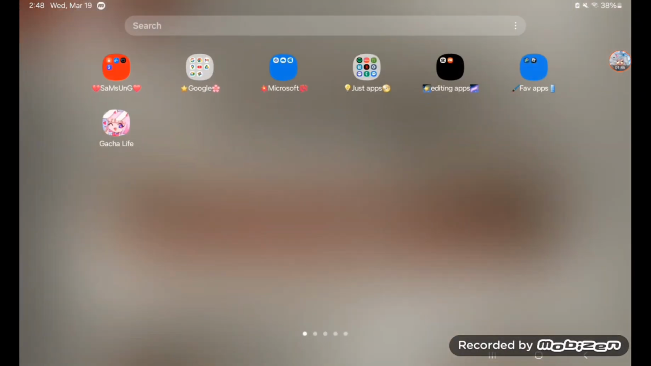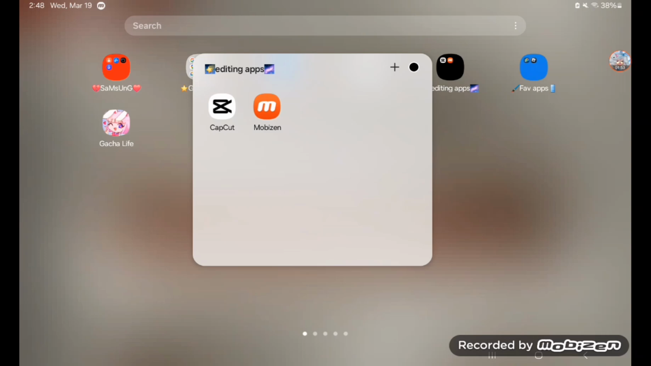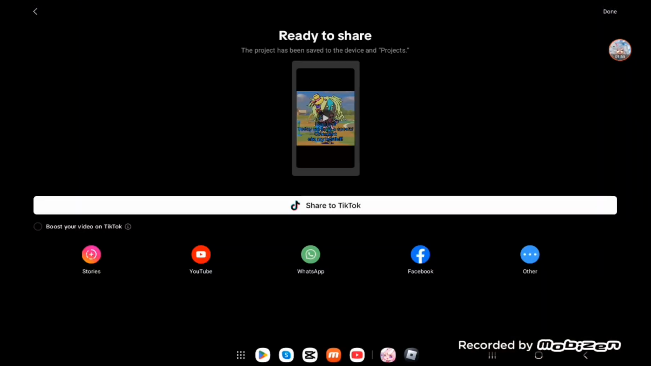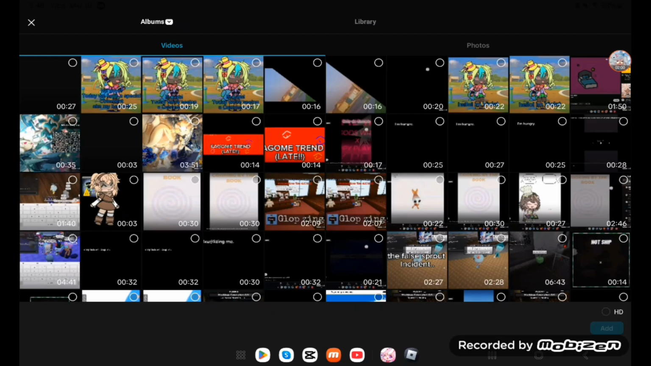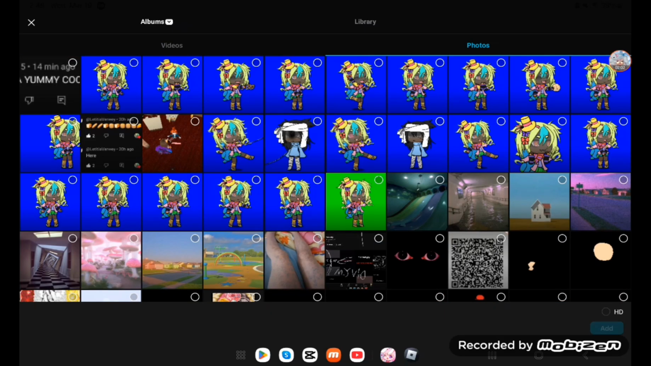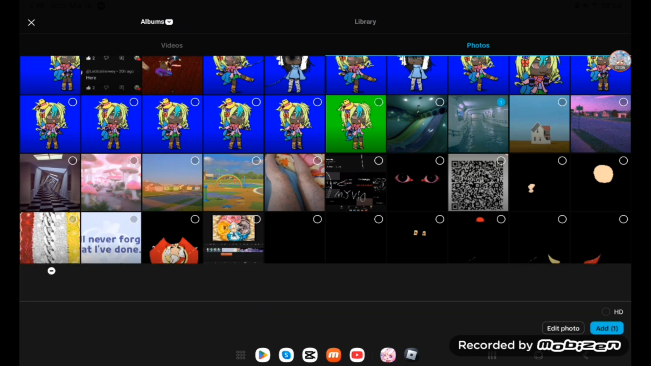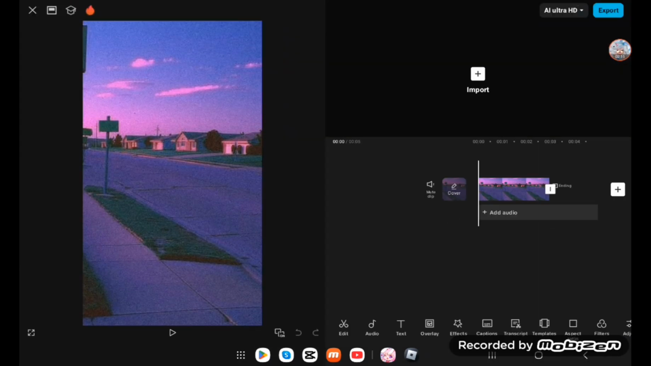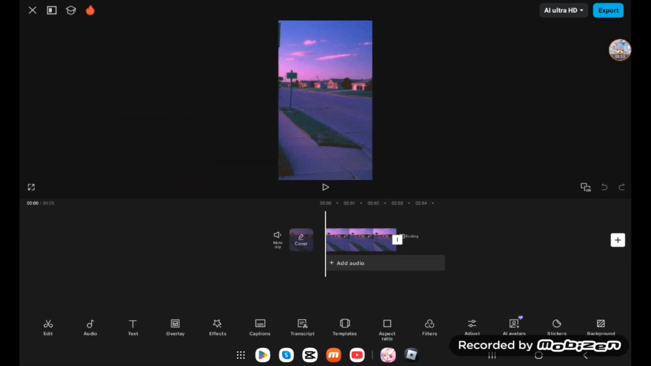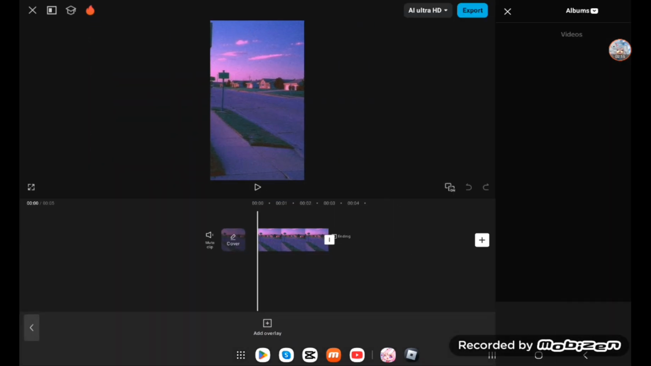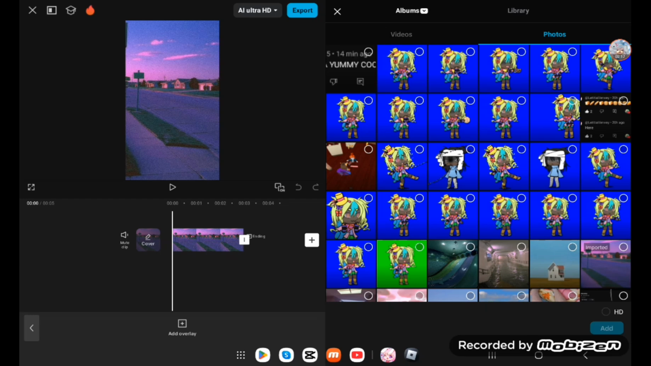Basically, you could go on Pinterest or Google and search up some dreamcore or weirdcore backgrounds and stuff. If you have CapCut, it will be the best editing app for it. So yeah, basically pick any background and just get a character.